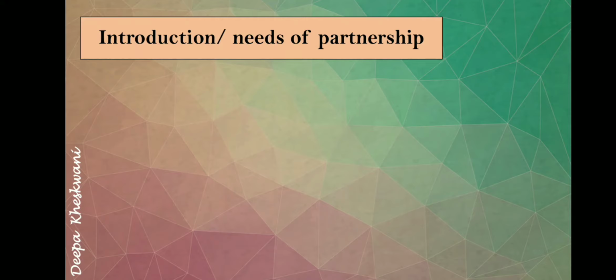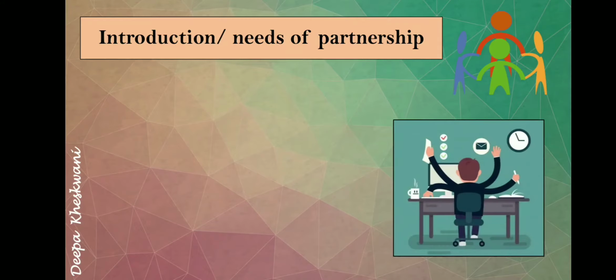If I ask you what is partnership, suddenly the thought clicks in your mind that two or more than two persons start a firm together. So yes, in simple words, it is true. When two or more than two persons start a firm, that is known as a partnership firm. But before the partnership firm, the popular form of business is sole proprietorship. In sole proprietorship, one person is the owner.